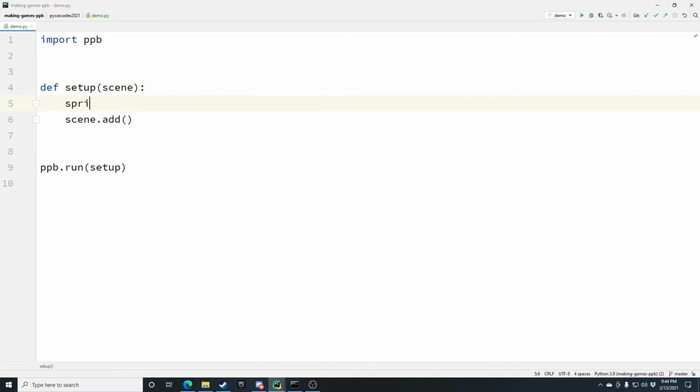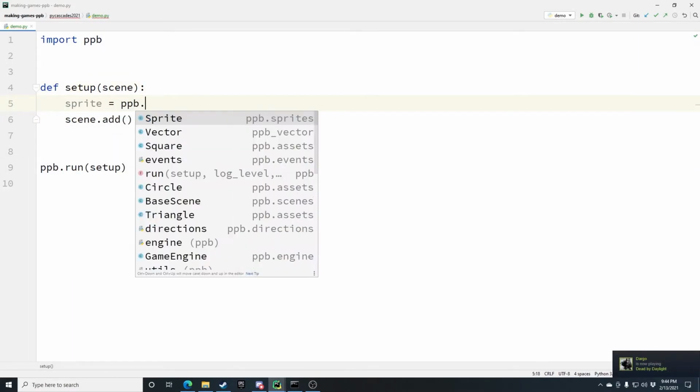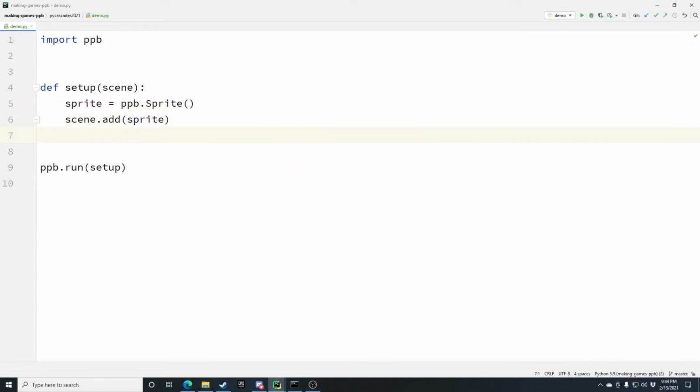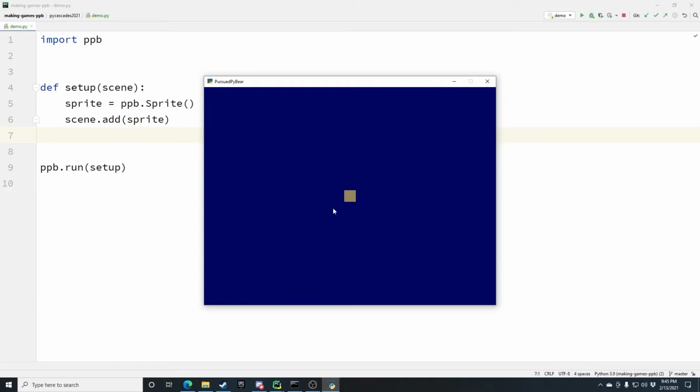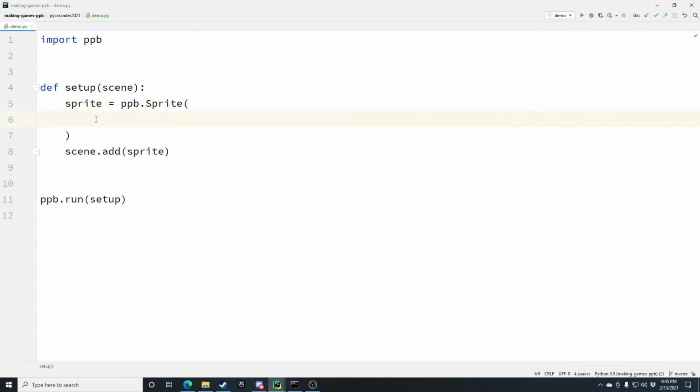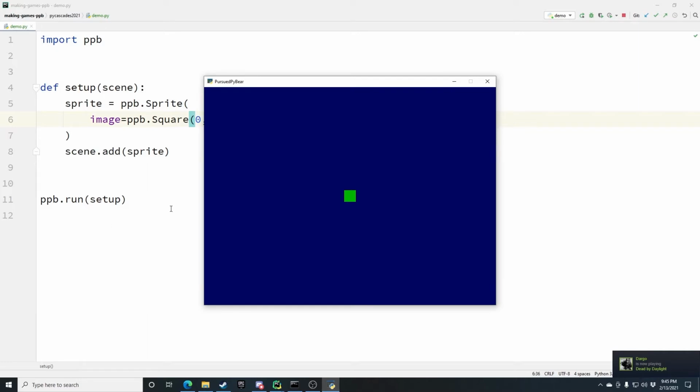So we're going to create a sprite, ppb.Sprite, and we're going to add it to the scene. We run this code, and we have an object on screen. What if you want to change its color or the image entirely? Well, PPB provides a number of assets, including things like images, but we're going to use our shape assets. So ppb.Square, and we're going to make ours a middling shade of green here. We run this code, and we have a green block.